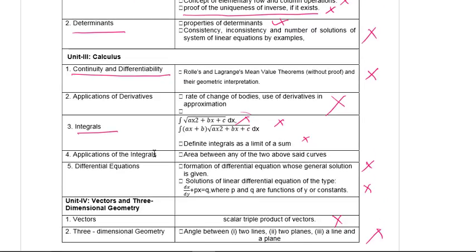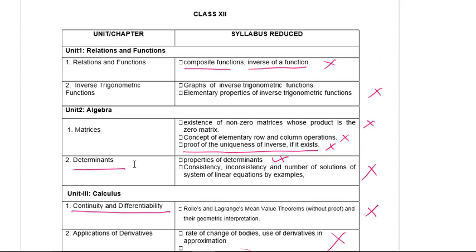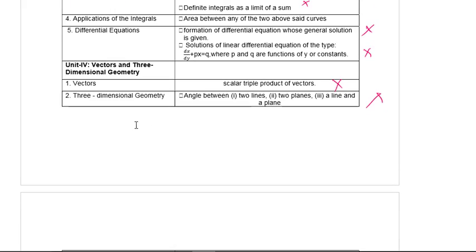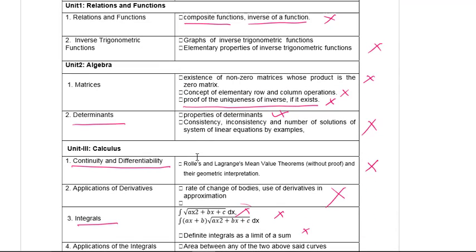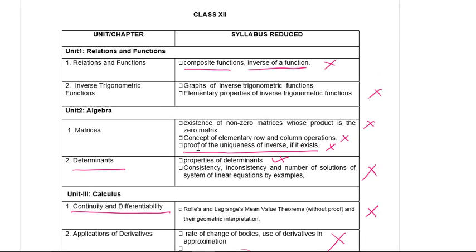So these are the topics which are now excluded from your syllabus. Around 30 to 35% of the syllabus is now excluded. So accordingly, now you have to prepare. Many of the topics you have already finished, so just go through those topics again and see which topics you have done but are now excluded. For the topics which you still have to cover, whenever you start any fresh chapter, just see what portions are deleted now, and accordingly prepare for your exam.